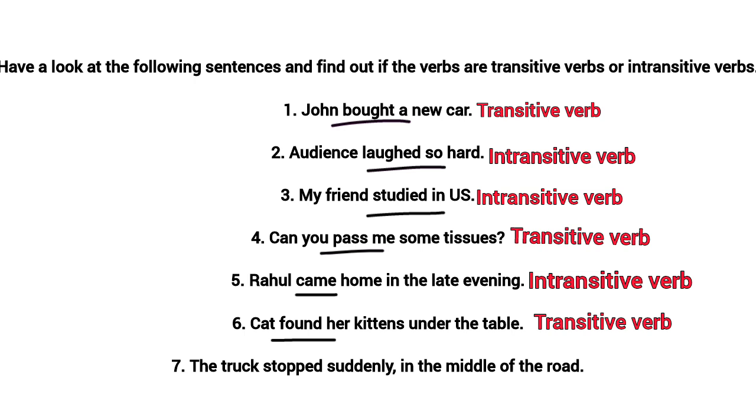Now the seventh sentence is 'The truck stopped suddenly in the middle of the road.' Here the verb 'stopped' is intransitive, because if I say 'The truck stopped' without adding any object, ट्रक रुक गया, that is also making sense, right? So here 'stopped' is intransitive.